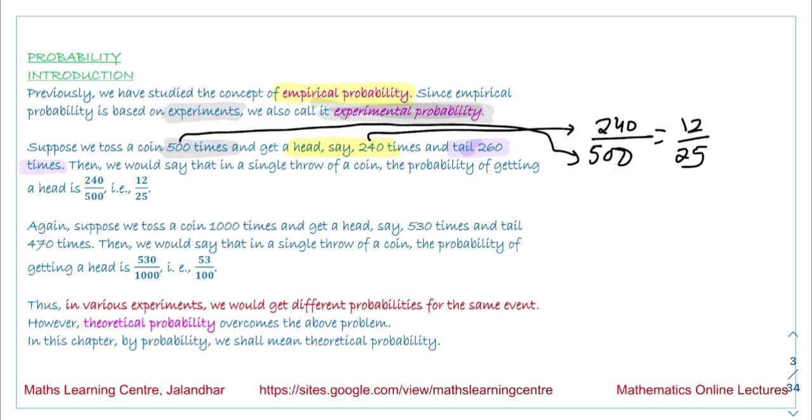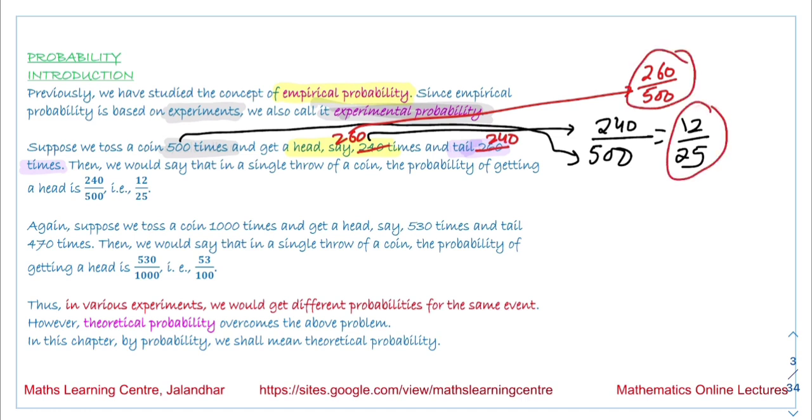Now suppose in place of this we get 260 heads and 240 tails. So the probability will change and the answer will become 260 by 500. If the experimental outcome changes, the value of the probability will change. So this kind of probability is called empirical probability, or experimental probability.